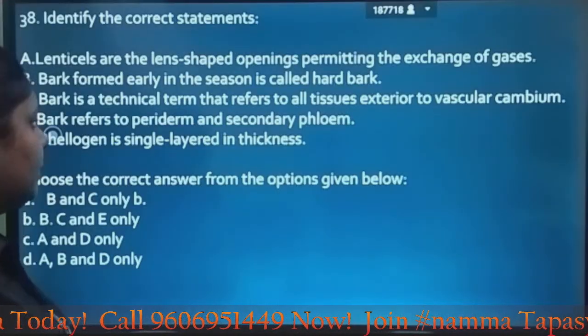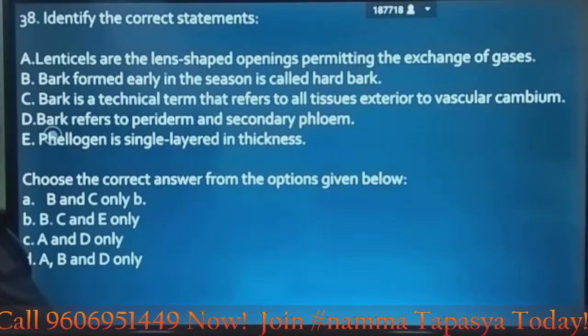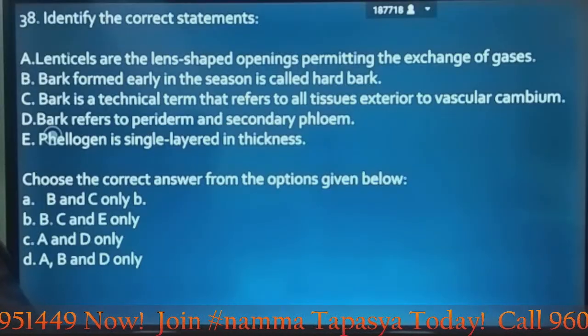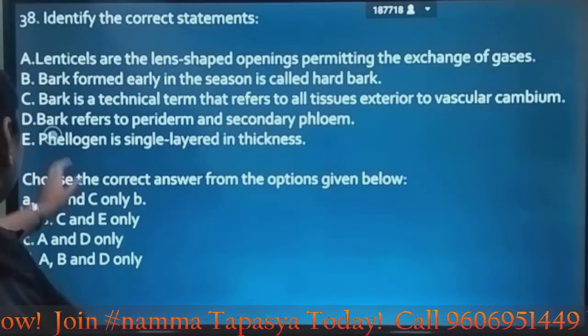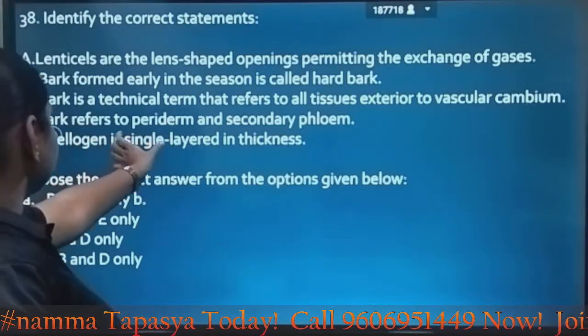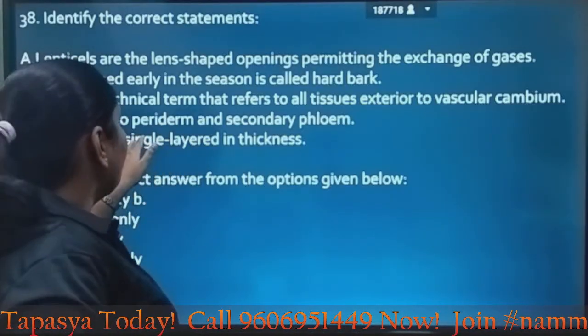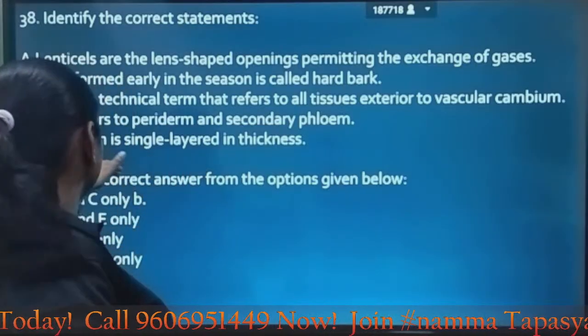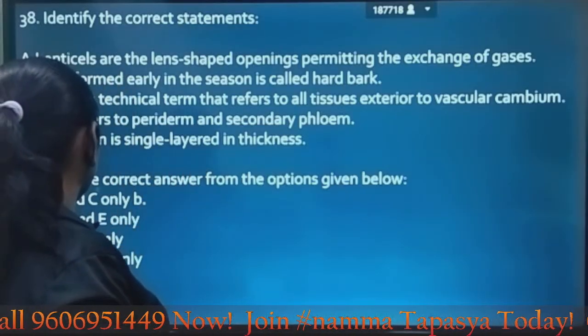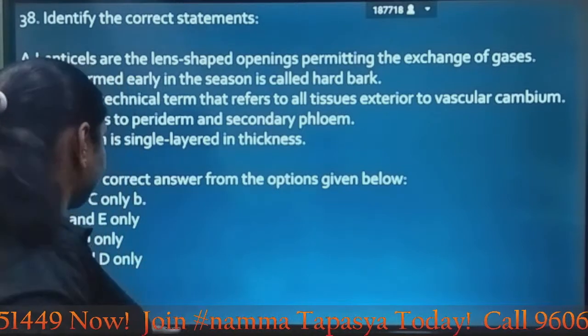Bark refers to periderm and secondary phloem, which is also not correct here. Phellogen is single layered. No, they are multiple layered. Okay, so here only A and D are correct, so it is given in option C.